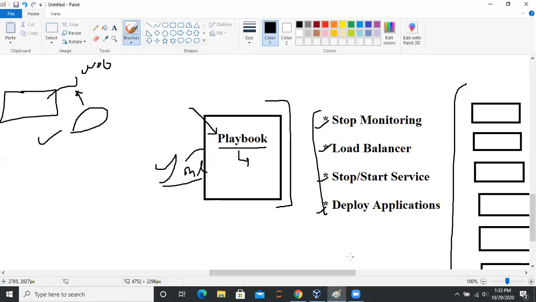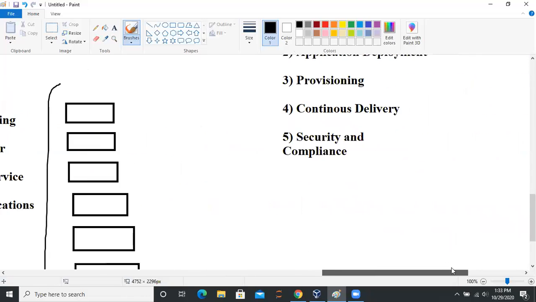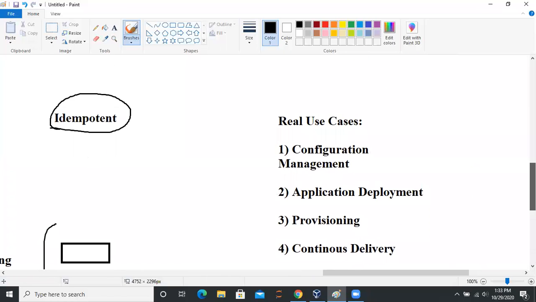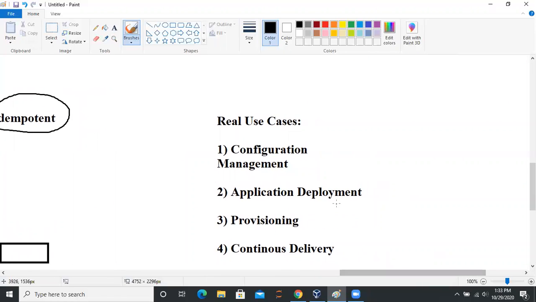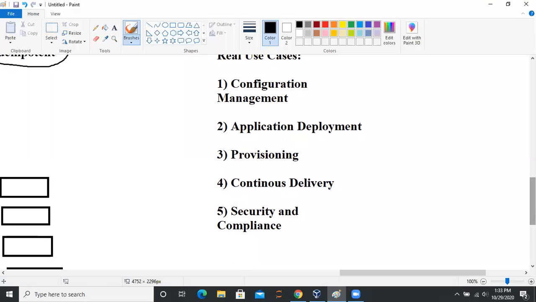Or you can use plugins with Ansible to extend this. But last but not least, the real use cases. You can use it for configuration management, application deployment, provisioning, continuous delivery, and many things, or security and compliance, obviously. Or you can use it with orchestration also. If you have the infrastructure, you can integrate with Kubernetes, Mesos, OpenShift, Docker Swarm. So these are some real world use cases.